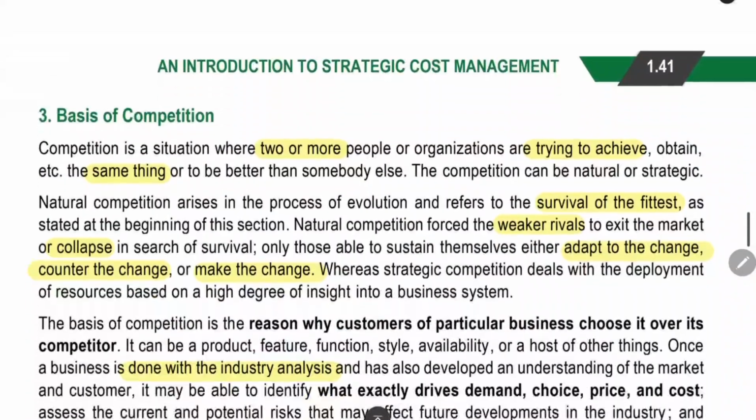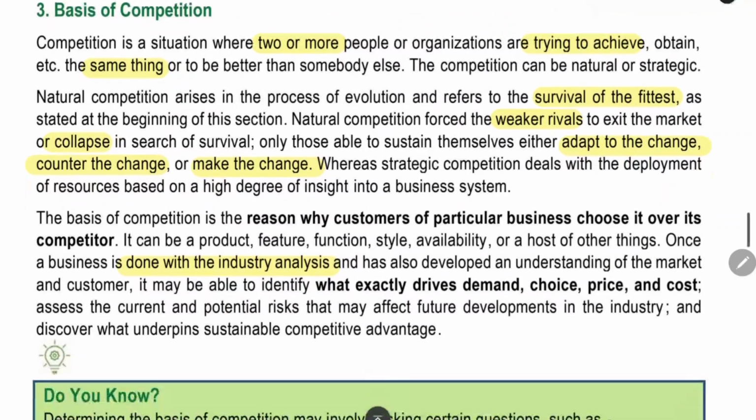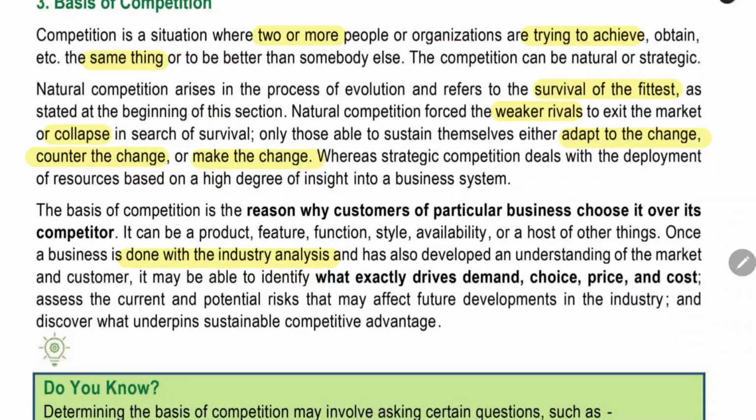Now, next up, we have to see the basis of competition. Meaning, why are we competing between ourselves? What is the basic reason? When we have two or more people trying to achieve the same thing, we will naturally have competition. So there will be survival of the fittest. Who will be most adaptive to the change? They will survive. We have three types here.